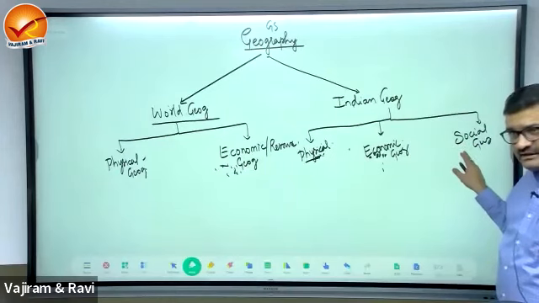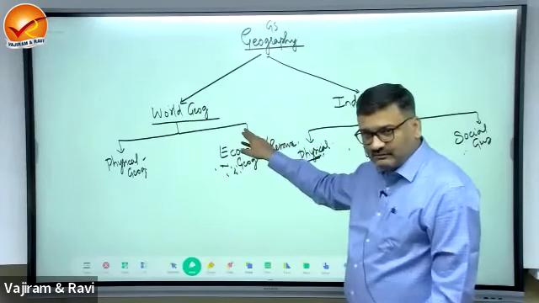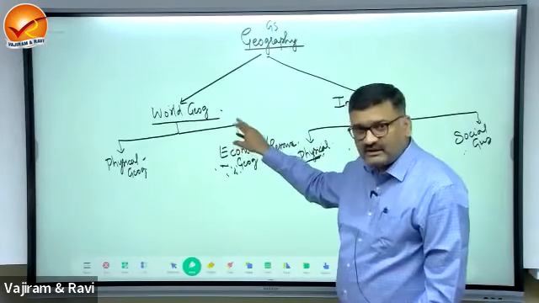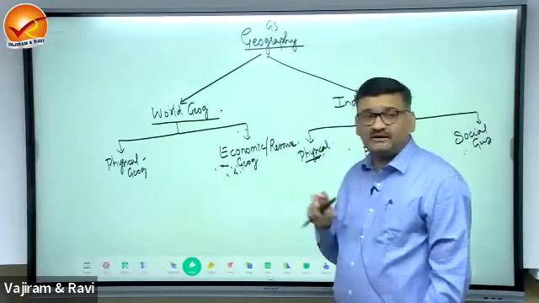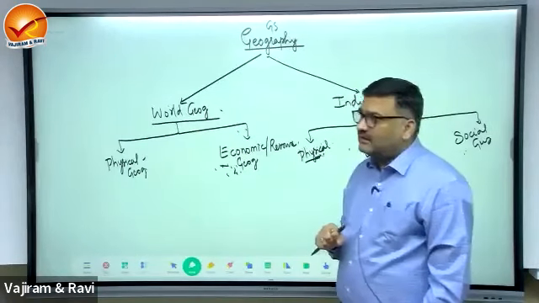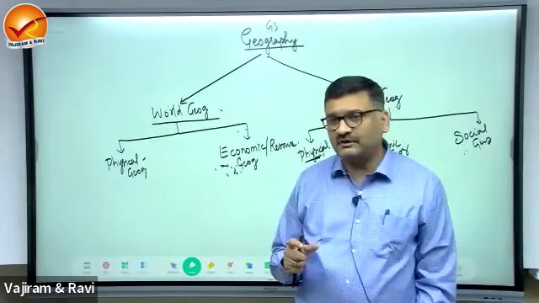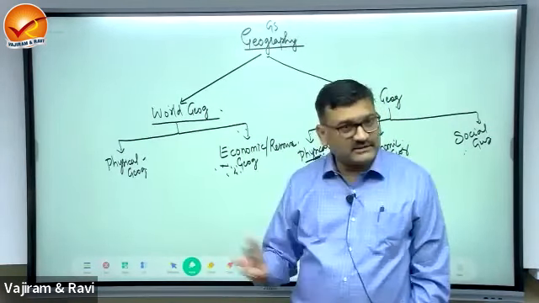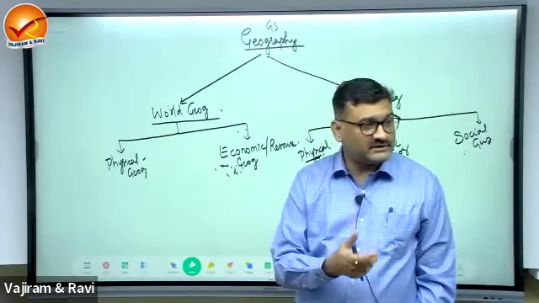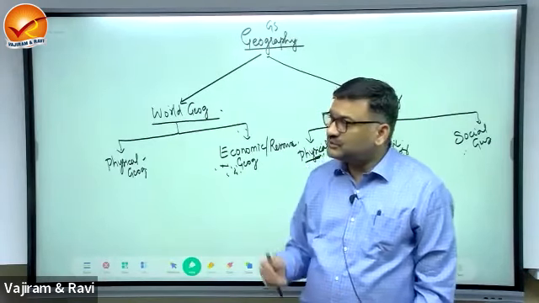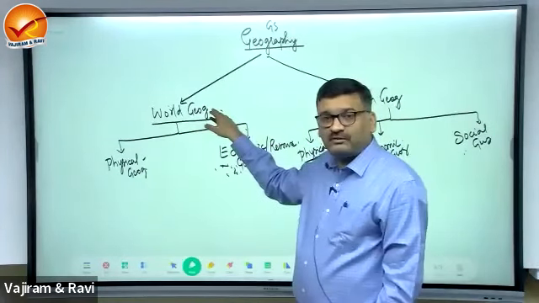Now we have mentioned here social geography in the Indian part, but we have not mentioned social geography in world. The reason is there are no questions asked from the social geography of the world from the traditional part. Meaning is, let us say, the tribes of the world. Now tribes of the world means how many tribes will be there? You have hundreds and thousands of tribes. There are a lot of tribes in Central Africa. There are a lot of tribes in Central America, South America. So should a student read all the tribes of the world in the name of world social geography?